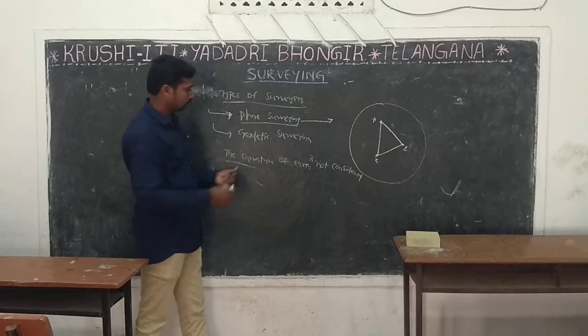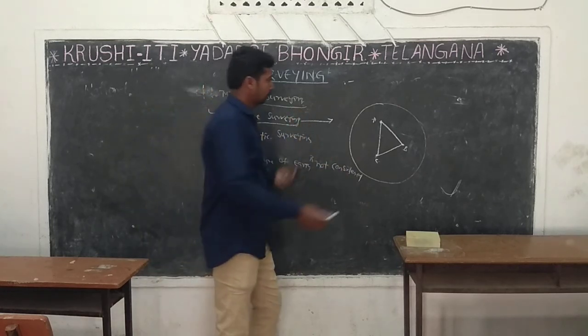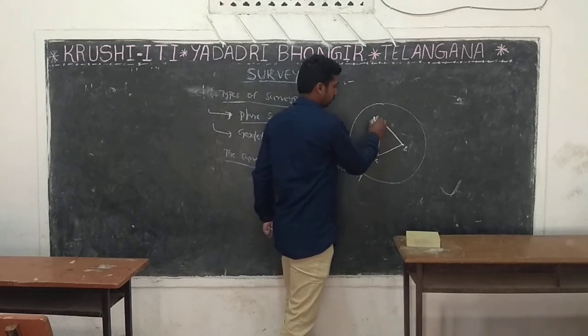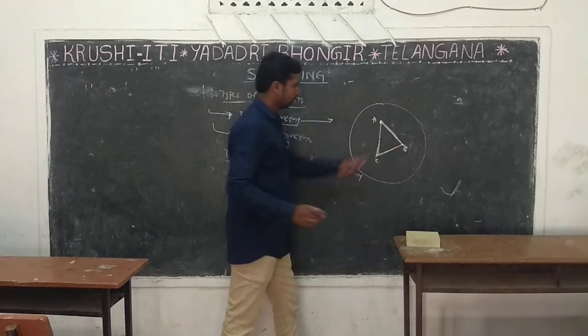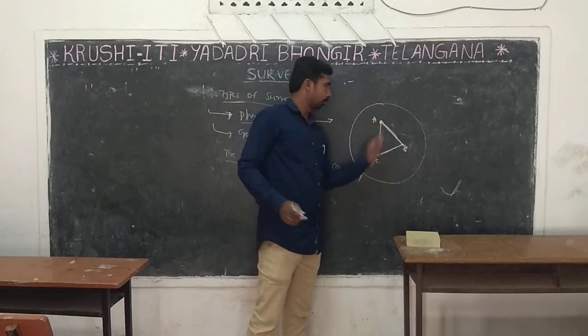What is it? The curvature of earth is not considered in plane surveying. The survey lines are taken as straight lines. This is point A, B, C. These three are the survey points.